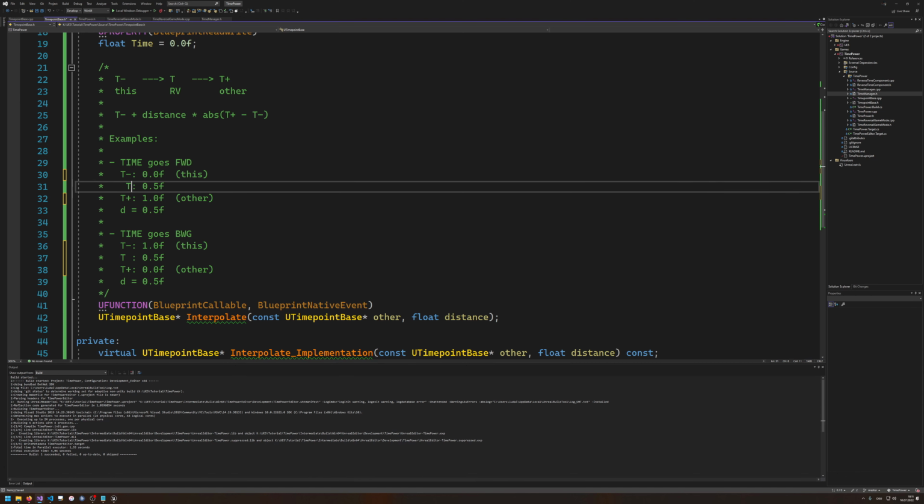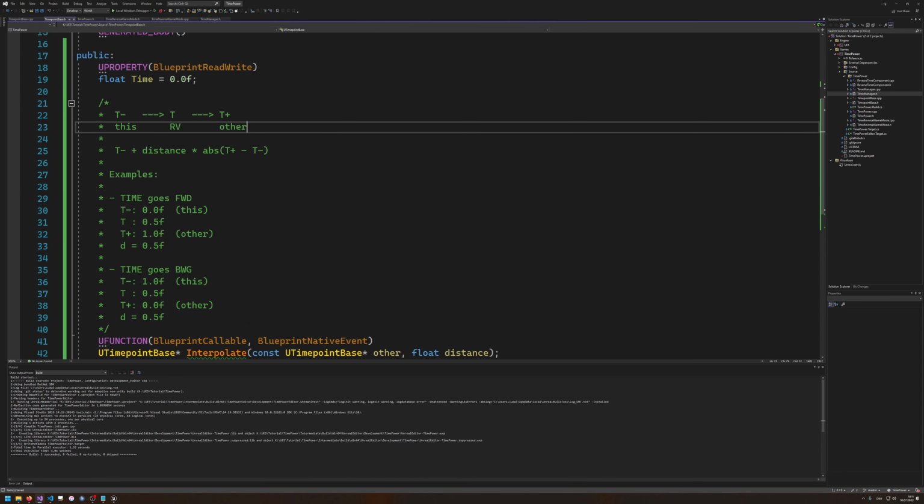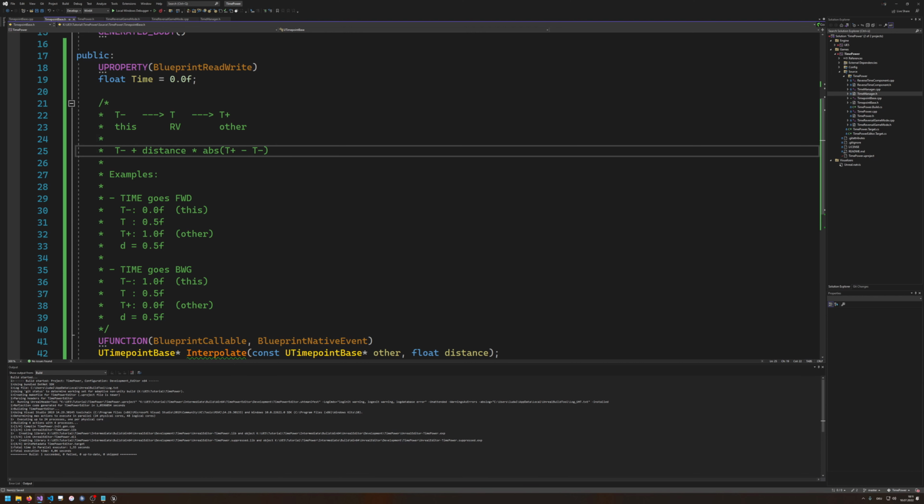I formatted this not as I like it. So yeah, there you go. We're going to have a t minus and a t plus. The t minus is always going to be the this reference, and the t plus is going to be the other that is going to be supplied to the function. And rv is our return value. This is basically the time point that is currently on and indicated by the distance.